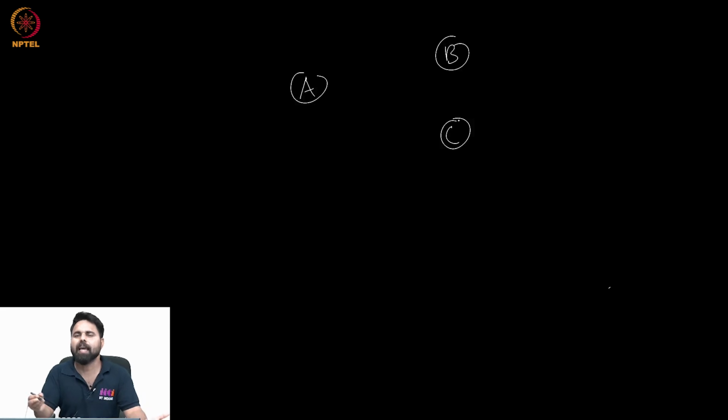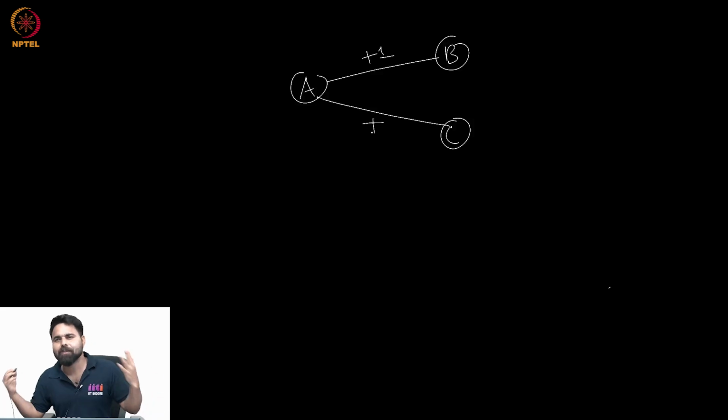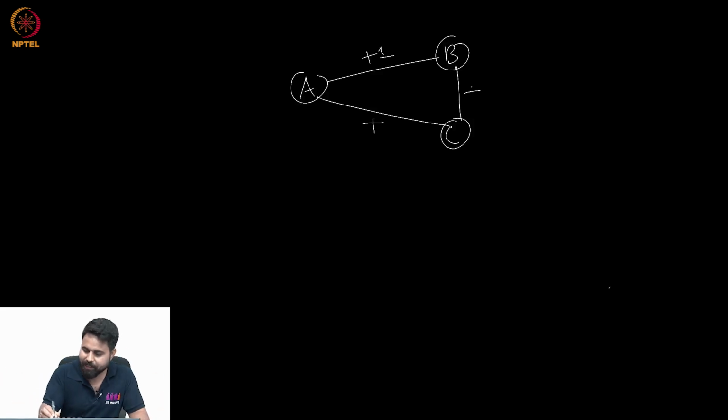Suppose there are three people, A, B, C. Suppose A is friend with B, and let's suppose I denote this friendship by plus, or +1. And A is also friend with C. It's more likely that in future B and C will also be friends. So friend of my friend is my friend. Such a configuration, social scientists call balanced.